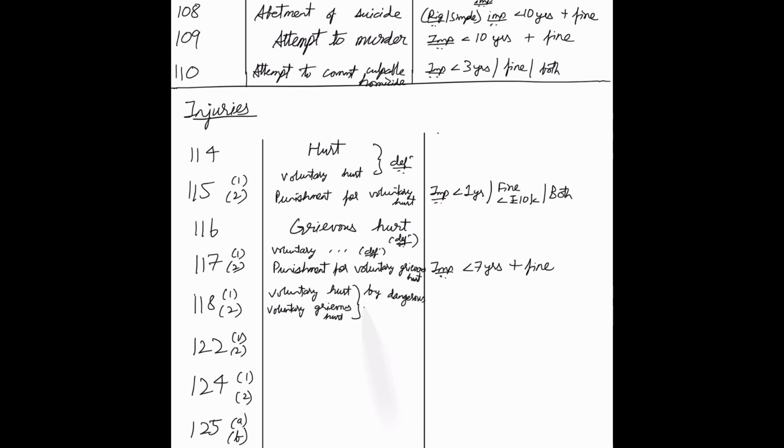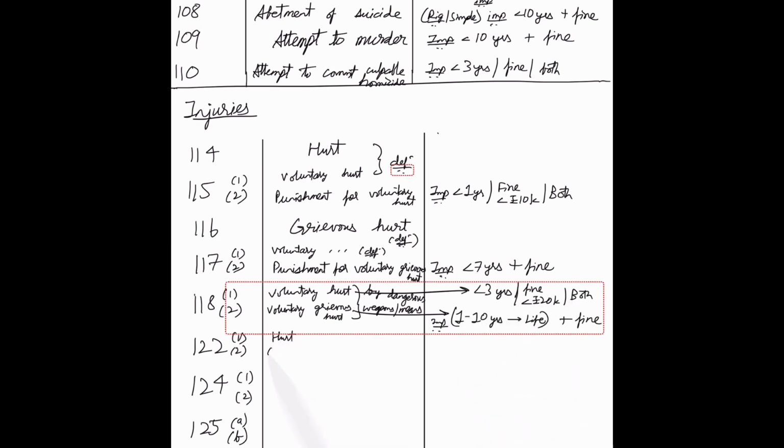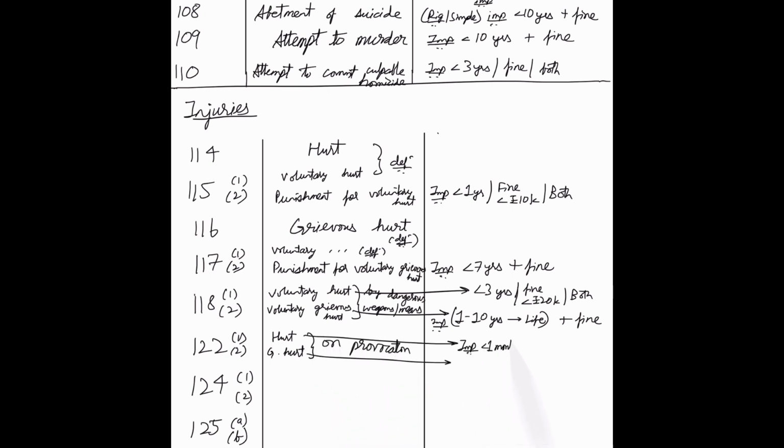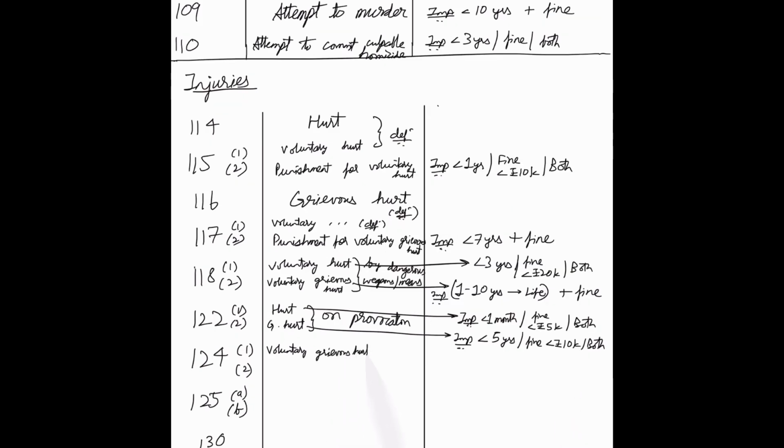So Section 118 defines voluntarily causing hurt or grievous hurt by dangerous weapons or means. Just hurt would result in less than 3 years of imprisonment or a fine up to ₹20,000 or both. Imprisonment of 1 to 10 years, which can extend to life, with a fine for voluntarily causing grievous hurt using dangerous weapons. 122 defines hurt and grievous hurt on provocation. For normal hurt, imprisonment up to 1 month or fine up to ₹5,000 or both. For grievous hurt on provocation, up to 5 years imprisonment or up to ₹10,000 fine or both.